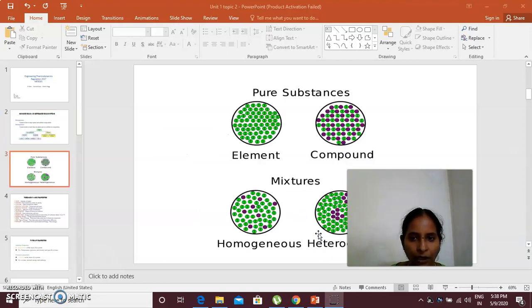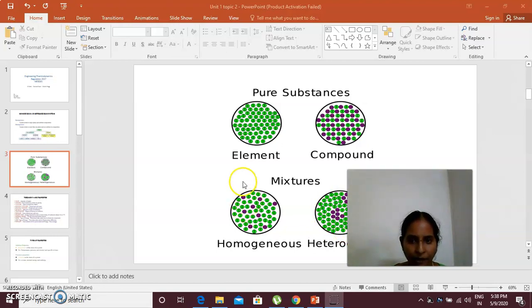If it is a pure substance, you have a single element, and if it consists of one more type of component, then it would be a compound substance. In terms of mixtures, homogeneous means the distribution is uniform in all places, and in the heterogeneous case, the types of components are not distributed evenly.